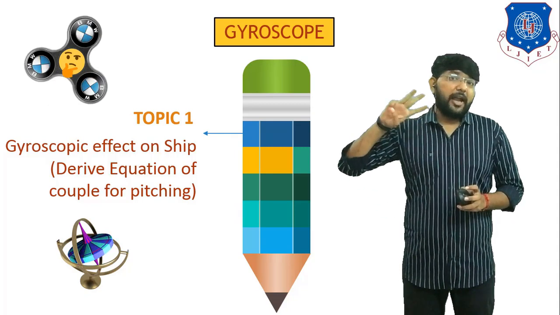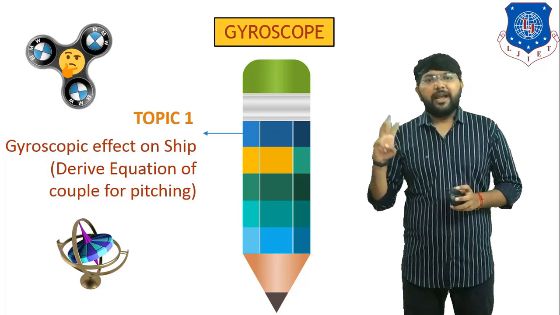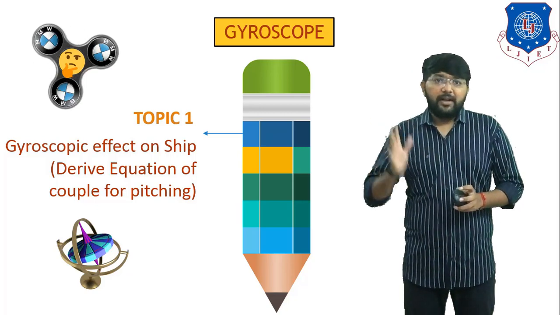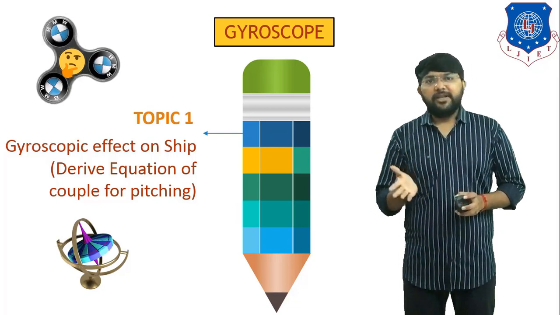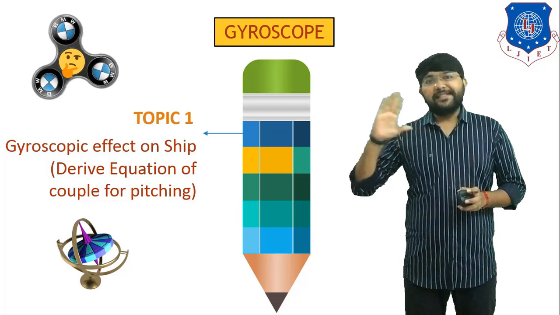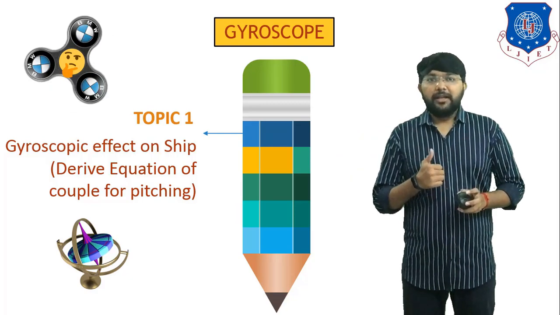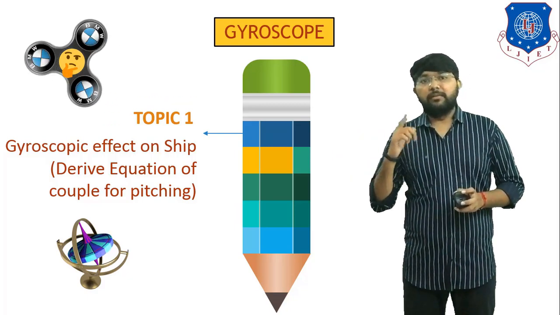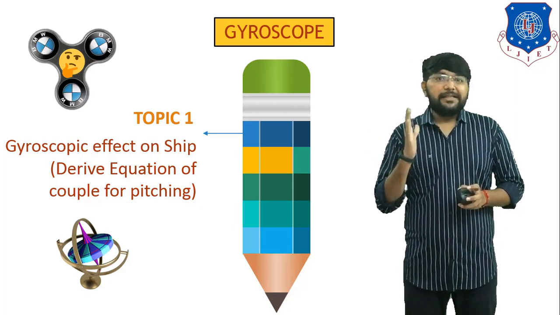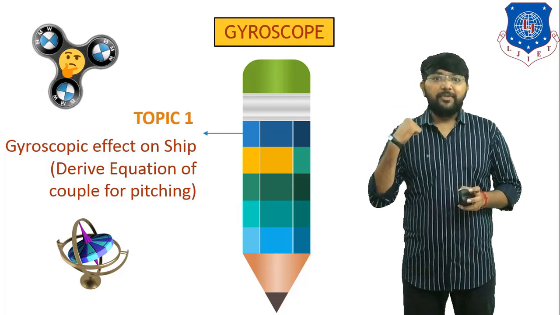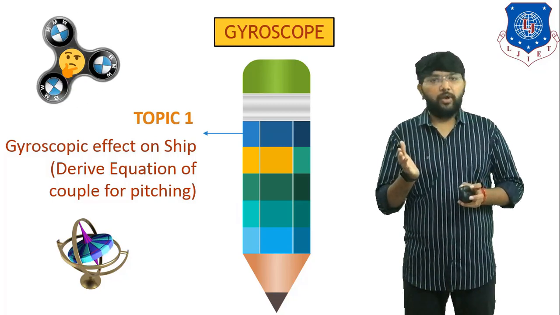There are three types of motion in a ship. First one is steering motion, second one is pitching motion, and third one is rolling motion. In steering motion we take a left turn or right turn of the ship. In pitching motion, if we see from the side view, the movement of the ship is a cyclic up and down motion, that is pitching motion. And one more motion in the ship is rolling motion. In rolling motion, when you see from the front, the movement of the ship is a cyclic motion towards port and starboard.